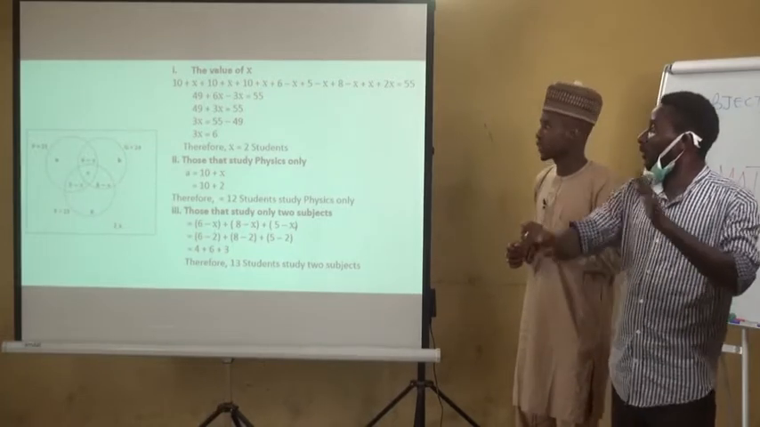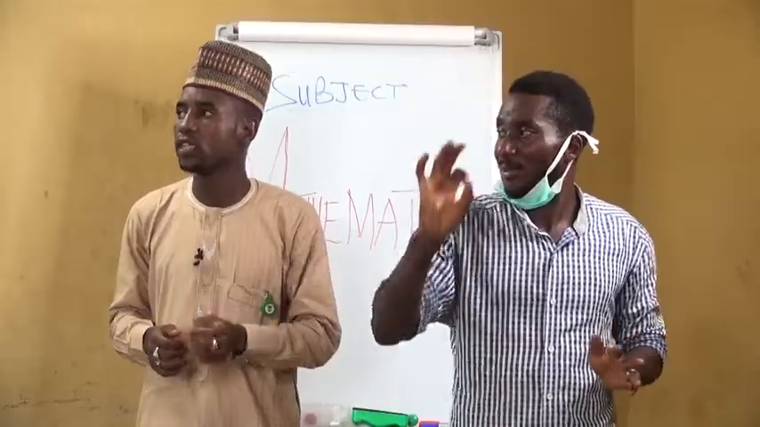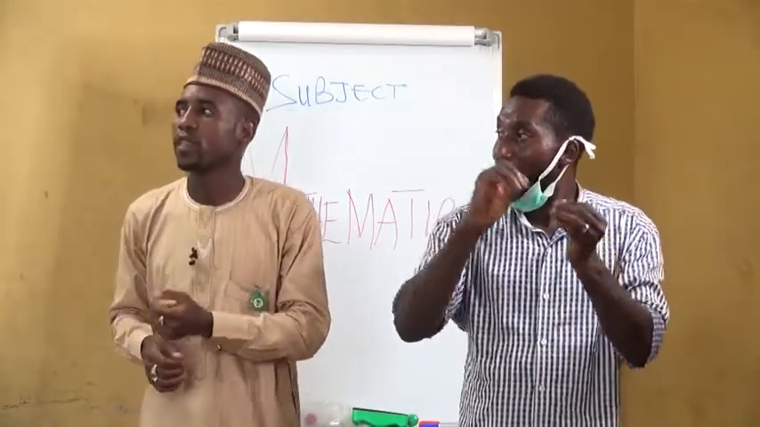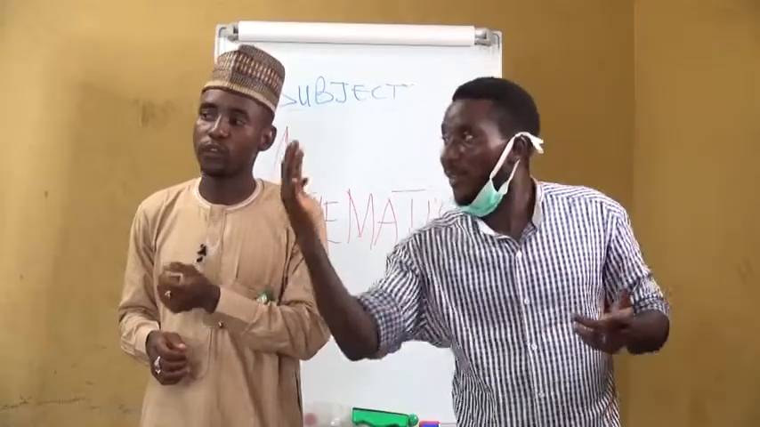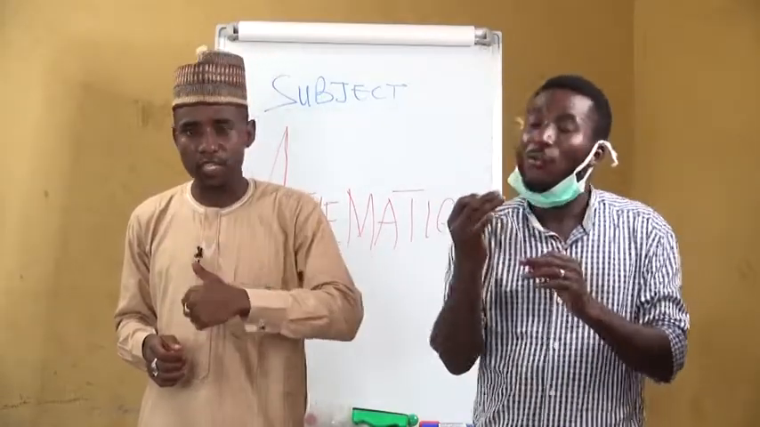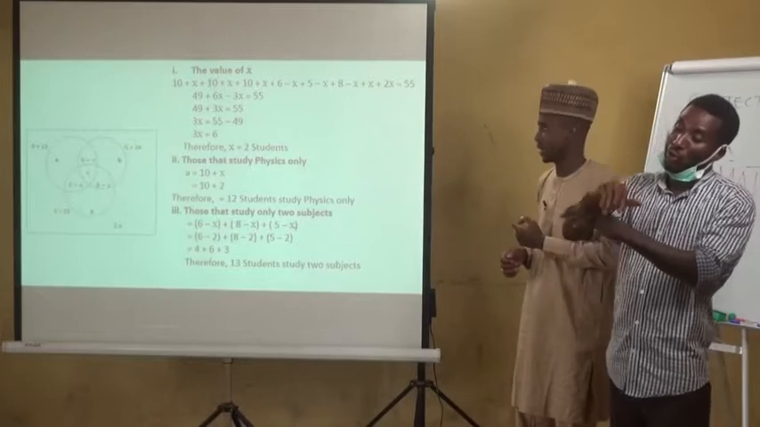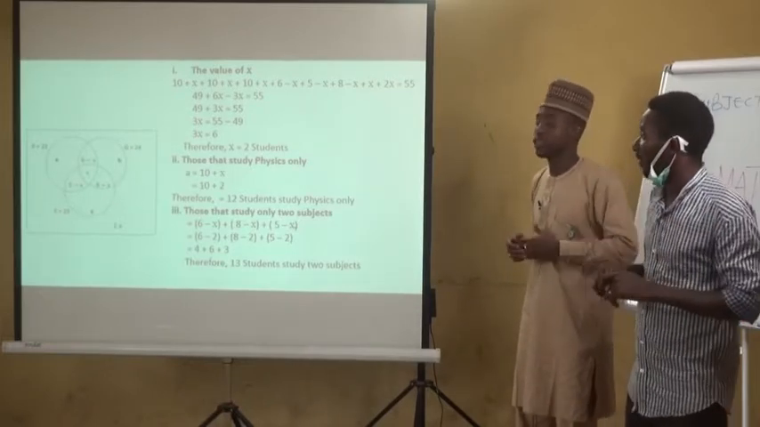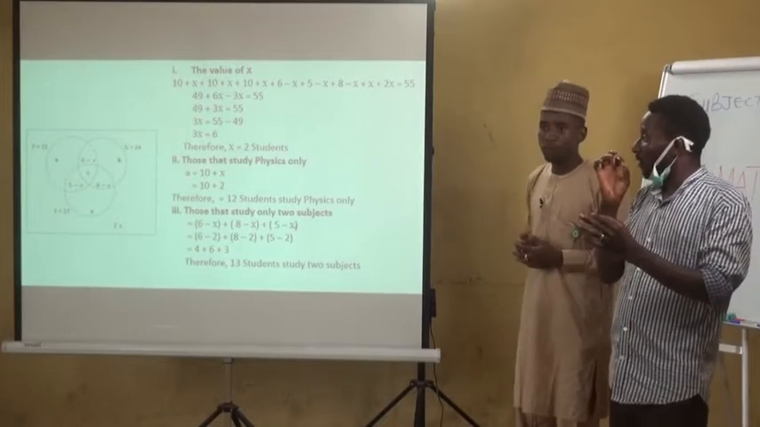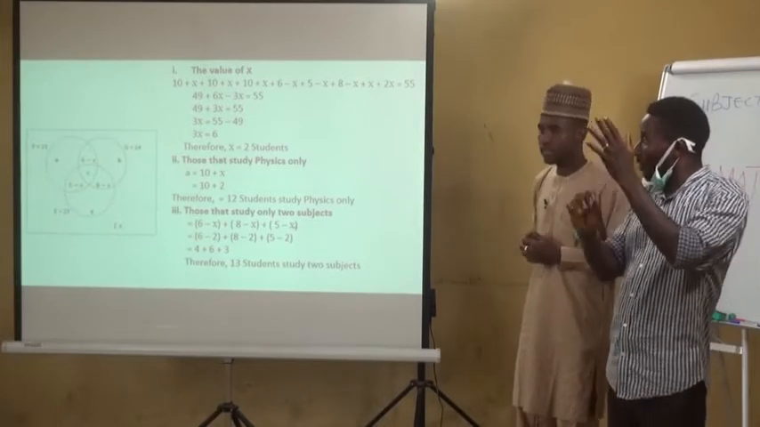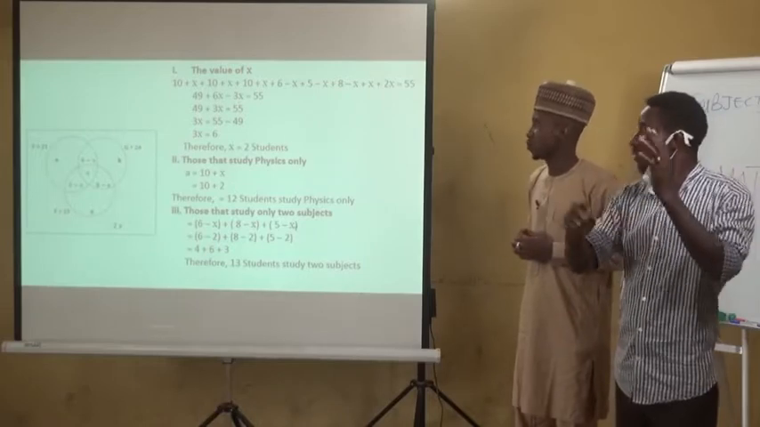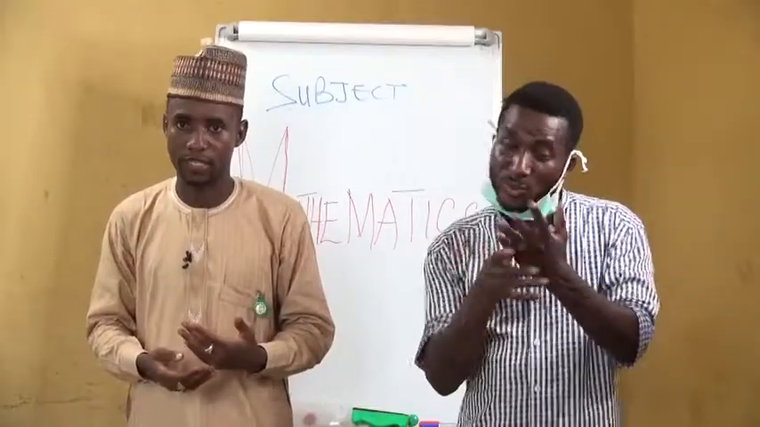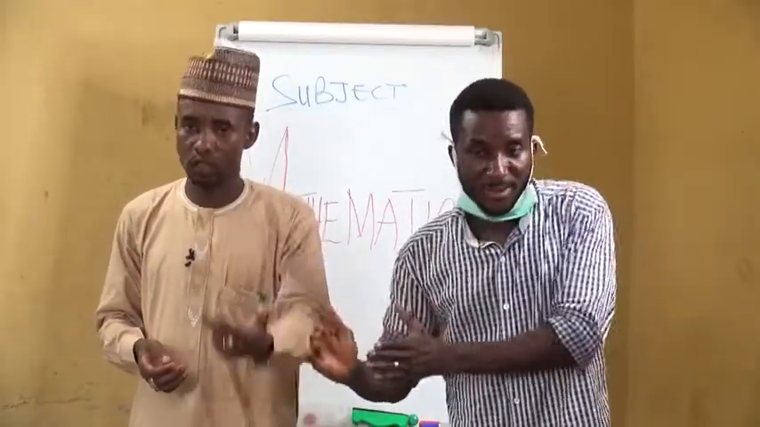6x minus 3x will have 3x. That is 49 plus 3x equals to 55. 3x equals to 55. If 49 crosses the equality sign, it will change to negative. Then we have 49 minus 49. 3x equals to 55 minus 49 is 6. When you divide both sides by 3, that is the coefficient of x, we have x equals to 2. Therefore, number of those that study all the 3 subjects, we have 2 students only.